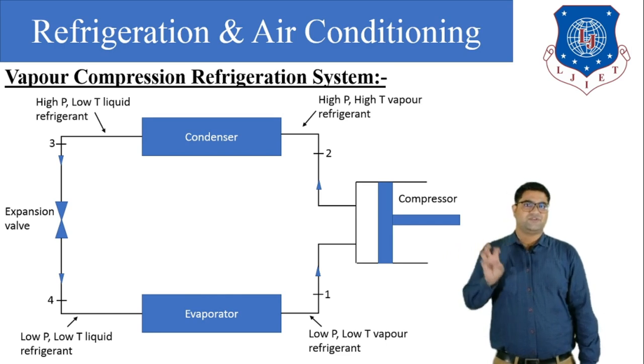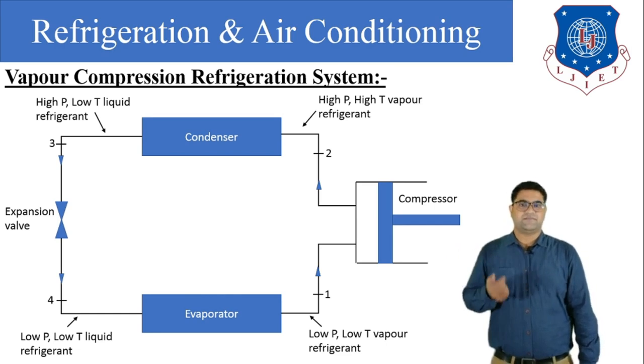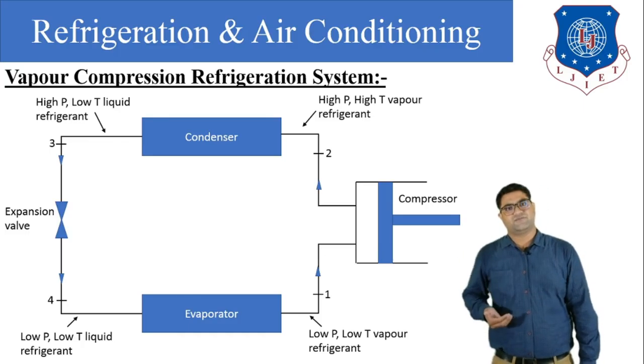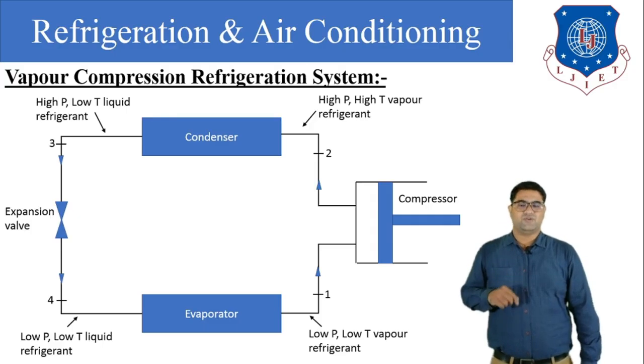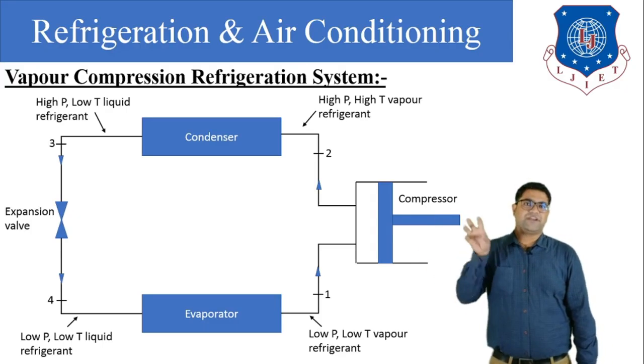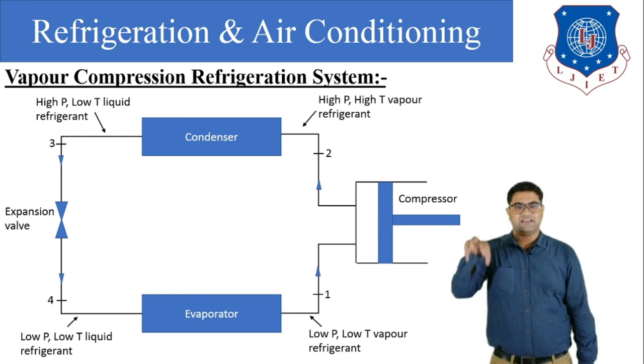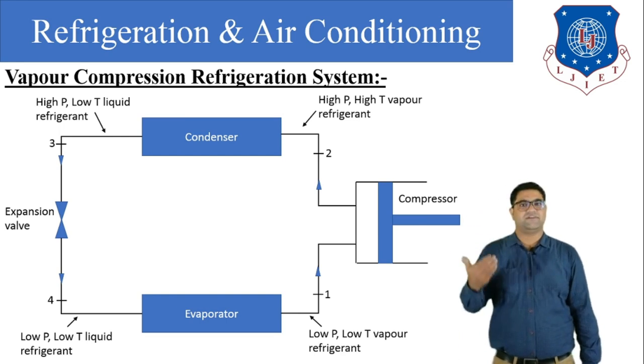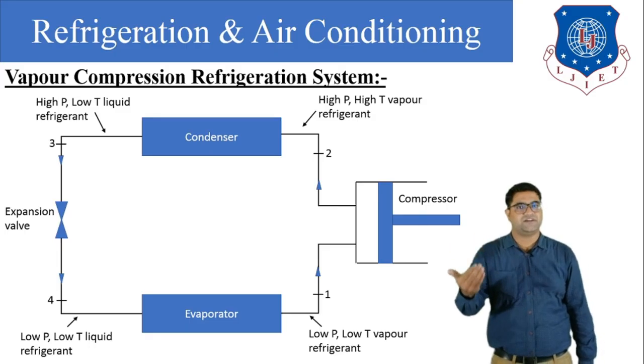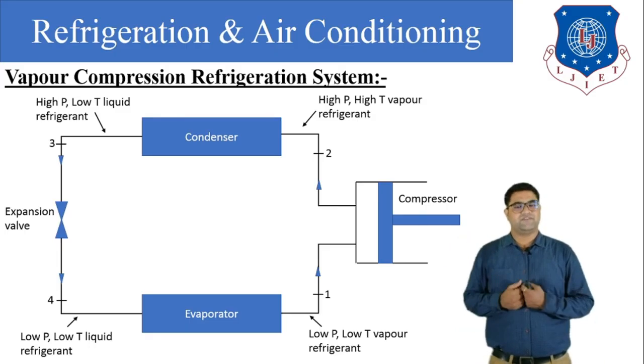Sometimes it is also known as the throttling device, or the capillary tube. So the pressure of the liquid refrigerant is reduced, converting it from high pressure liquid refrigerant to low pressure liquid refrigerant.